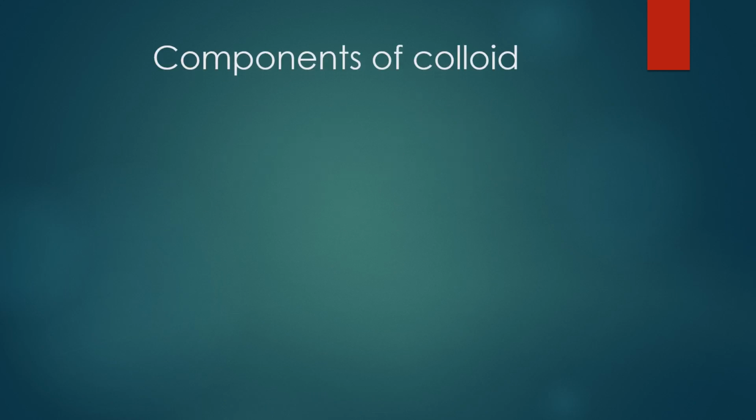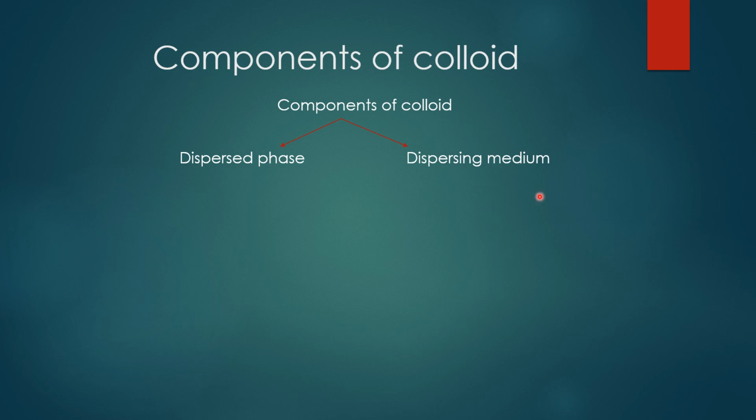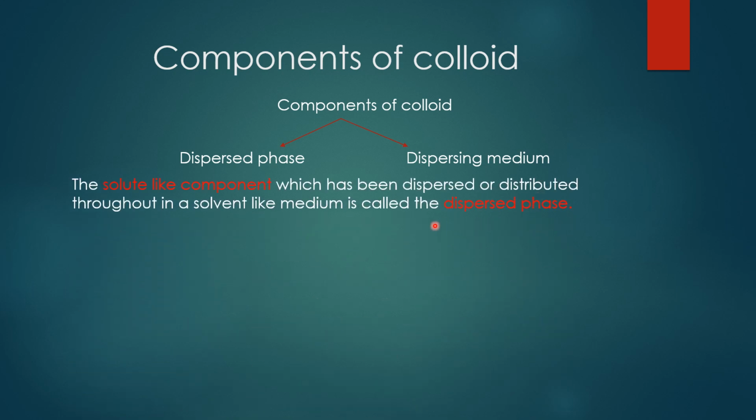Let's move on to the next topic, components of colloids. What are the components of colloids? There are two components. One is the dispersed phase, another one is the dispersing medium. The solute-like component which has been dispersed or distributed throughout a solvent-like medium is called the dispersed phase. So the dispersed phase you can compare with solute. Okay, children, that is less amount.